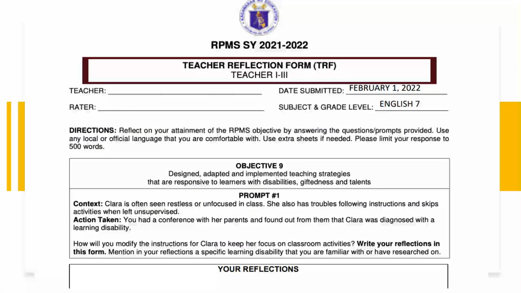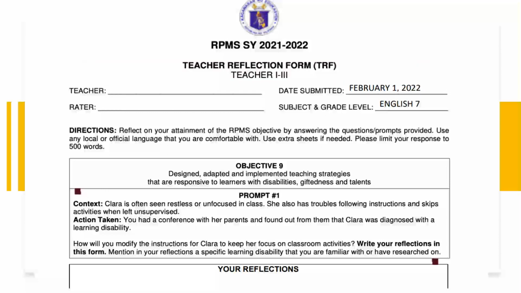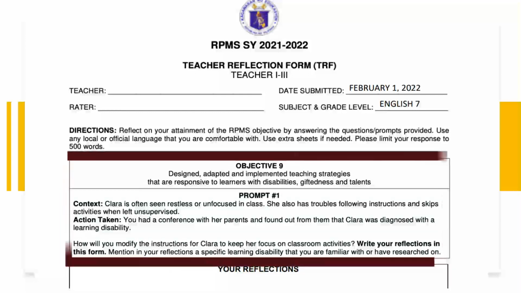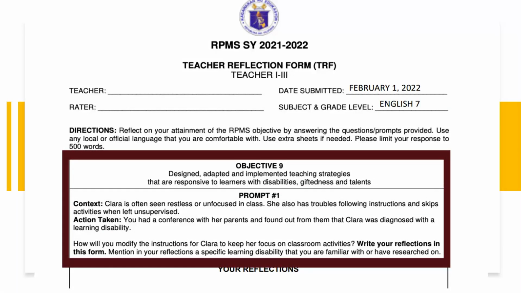Look at this Teacher Reflection Form. The TRF consists of two prompts, both for objectives 9 and 10, or again the COT indicators 8 and 9. For objective 9, prompt 1, here it is.